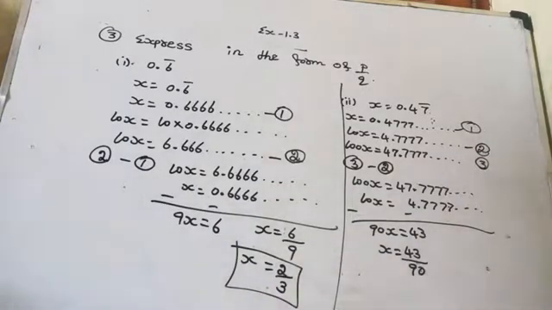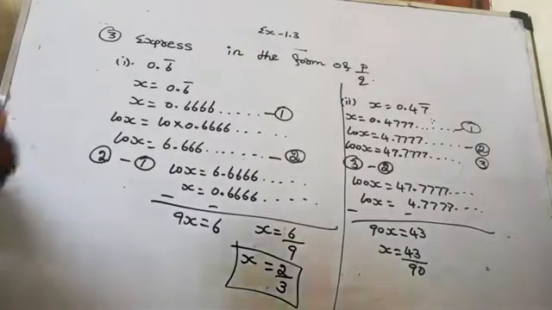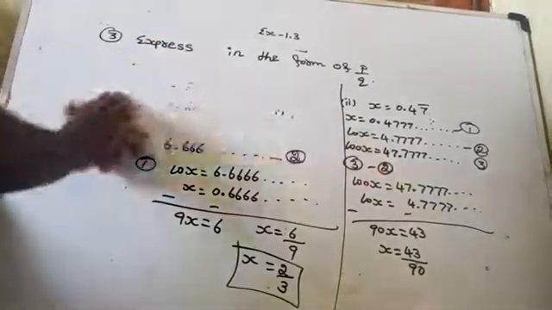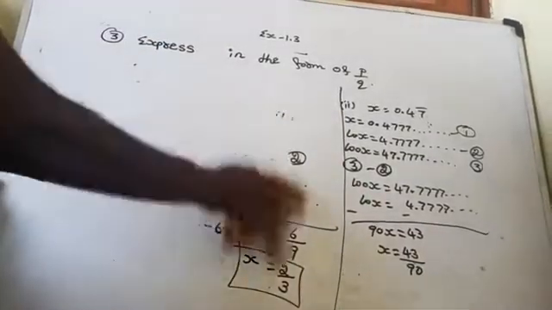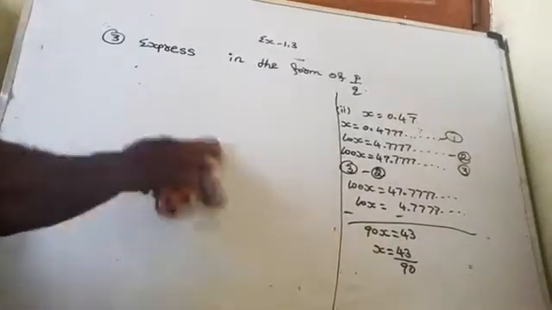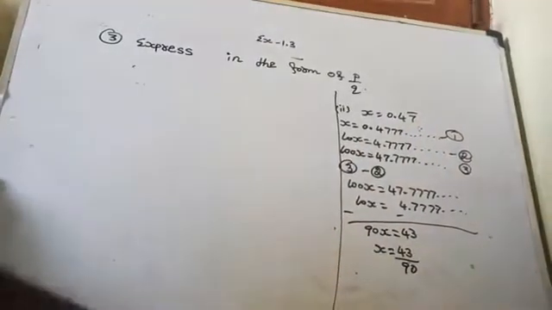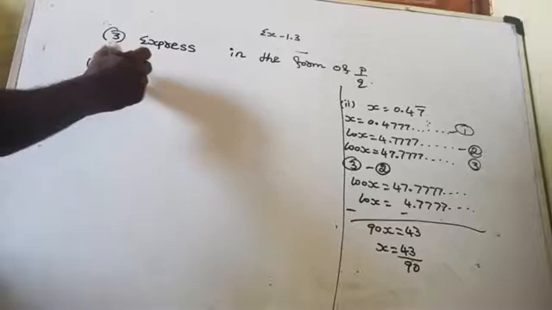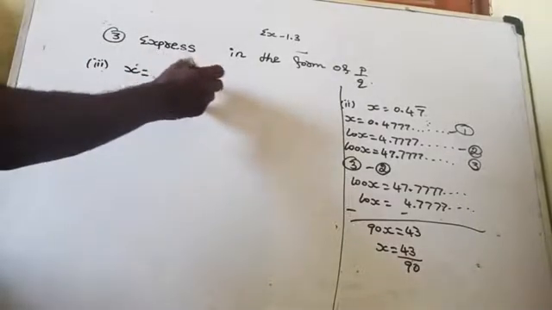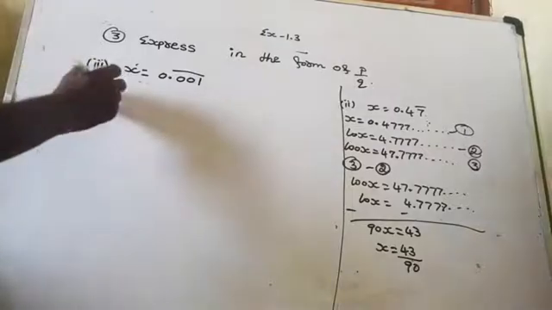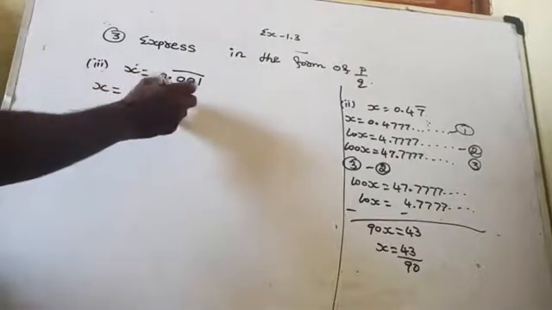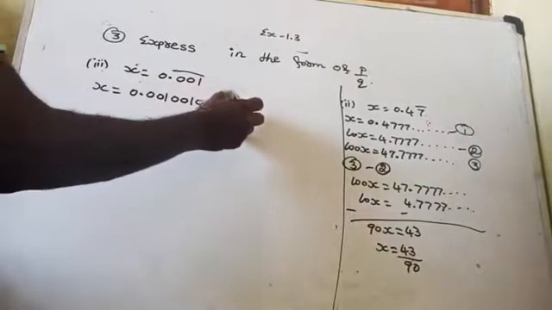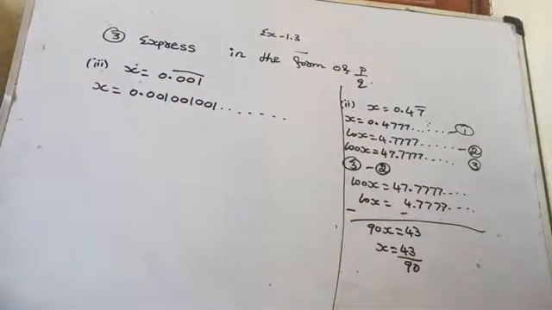Yes. Now, move to the third subdivision. It's given that 0.001 bar. Shall we move to the third one? Third subdivision, x is equal to 0.001 bar. So what is the meaning of that? x is equal to 0.001, 001, 001 and goes on. Am I right here? Yes.